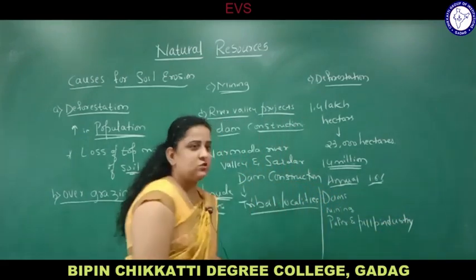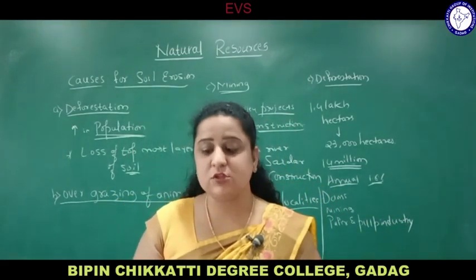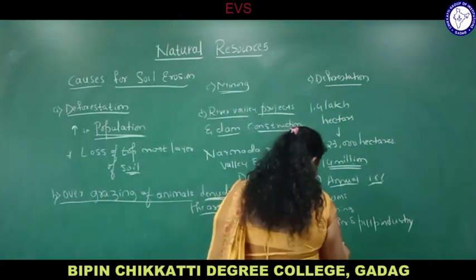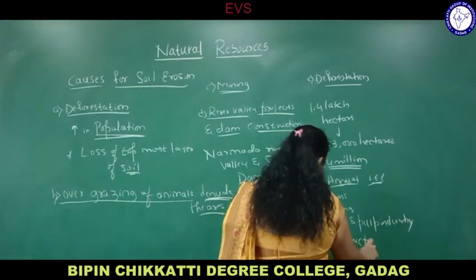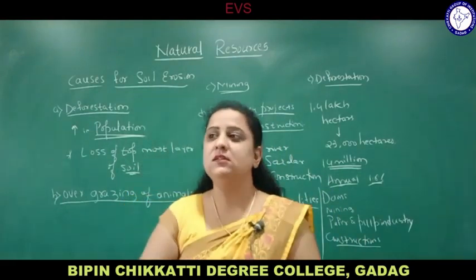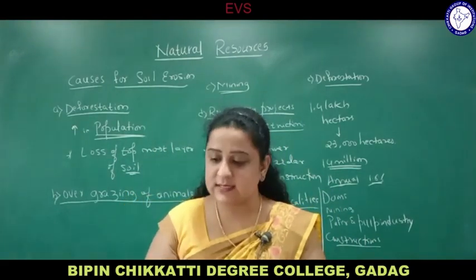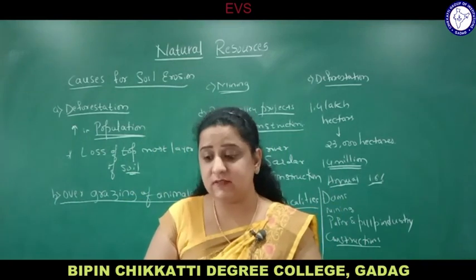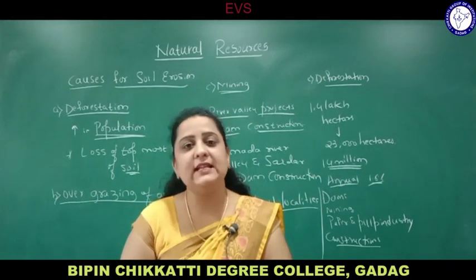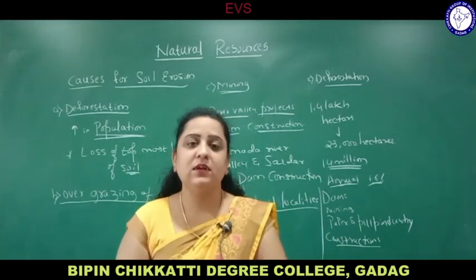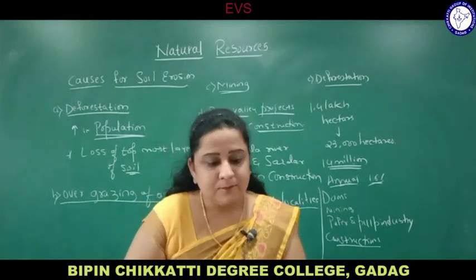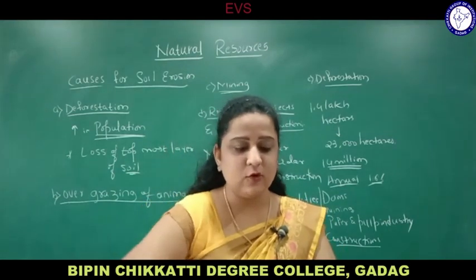So for all this, construction of industries, roads, transportation, communication, electricity, railways, etc. Roads, railway lines, communication, electricity connections, and canals or channels have been connected. Due to so many reasons, our land is being utilized and trees are being cut down. That is called deforestation. Okay, next, some other reasons are as follows.